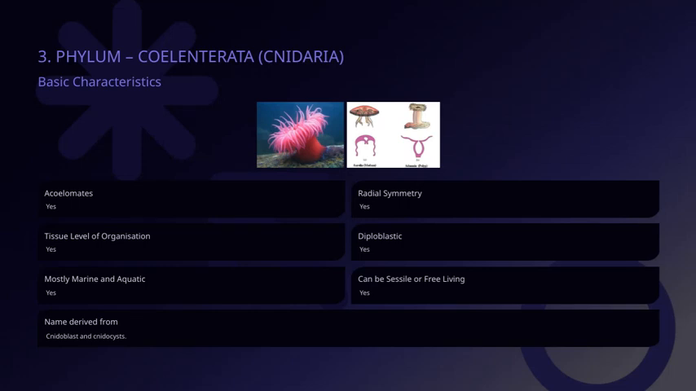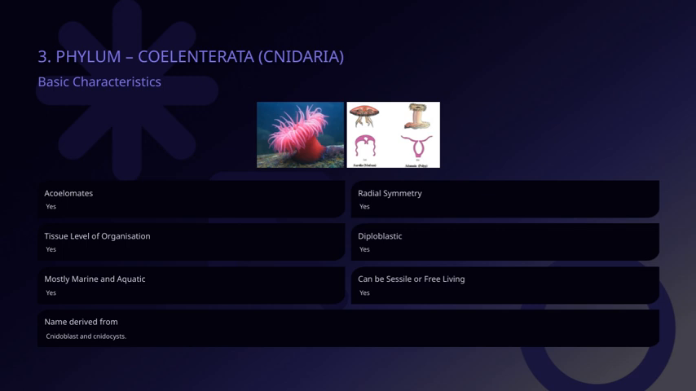Let's start with their physical form. These animals can be either sessile, meaning they attach themselves to a surface, or free-living, where they move around freely in their aquatic habitats. They exhibit a simple body plan that is diploblastic, having two primary tissue layers, ectoderm and endoderm, which is fundamental to understanding their structure.